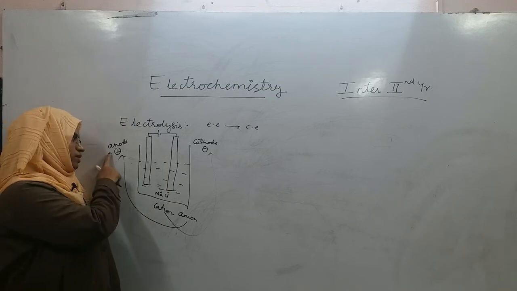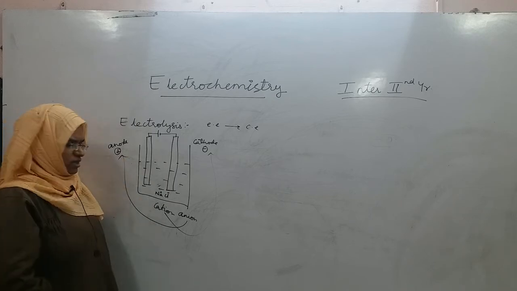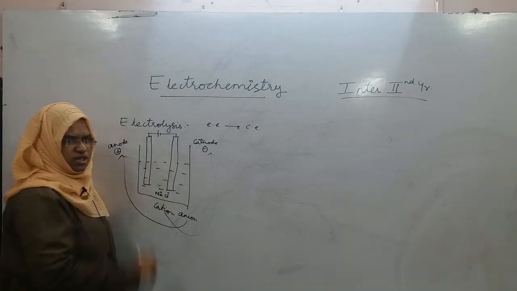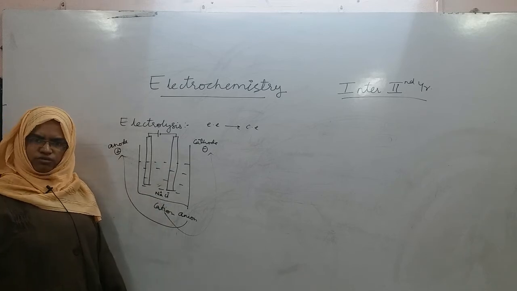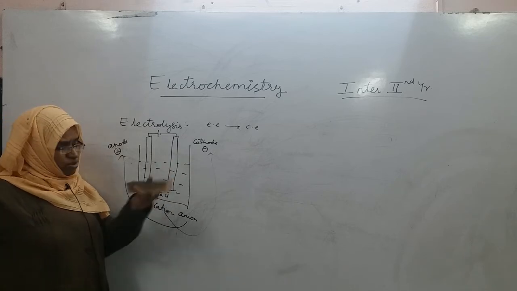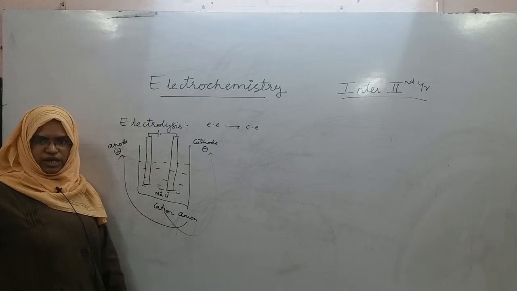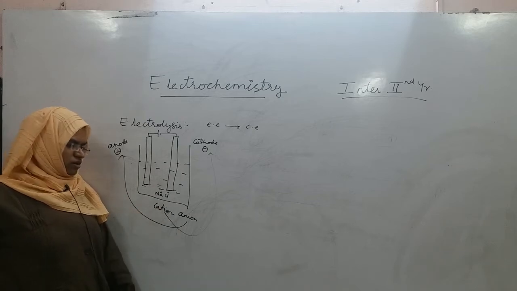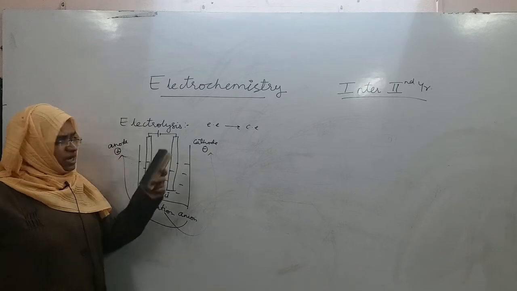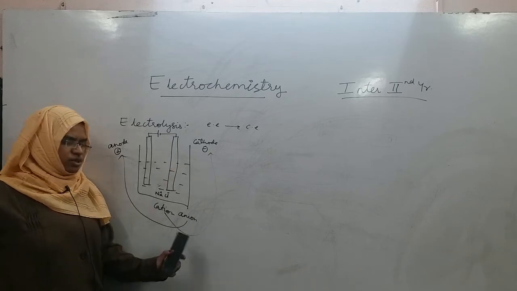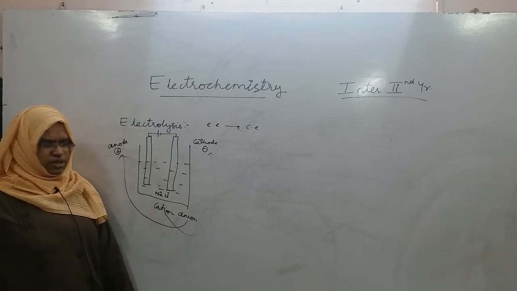So, therefore, anode is positive in this case, and cathode is negative in this case. If cations want to migrate towards cathode, and cathode is positive, and cation is also positive, can they attract? No, they cannot, because they are not opposite. So if cations are positively charged ions, cathode should be negative. If anions are negatively charged ions, anode should be positive.